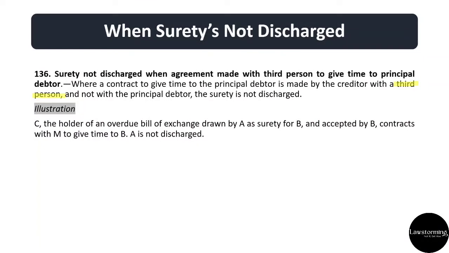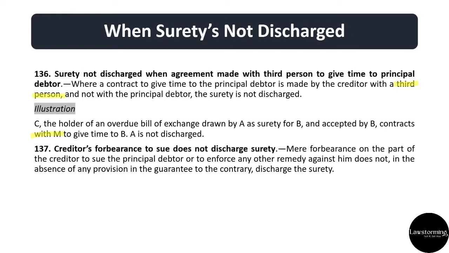Let's look at the example. C, the holder of an overdue bill of exchange drawn by A as surety for B and accepted by B contracts with M. Here M is the third party to give time to B. A is not discharged. So the creditor is coming in contract with M. So therefore the surety in this case is not discharged.